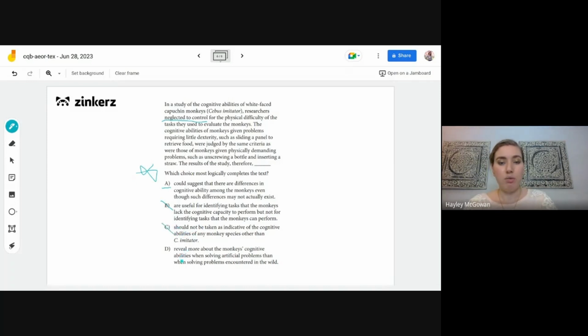And then D, reveal more about the monkeys' cognitive abilities when solving artificial problems than when solving problems encountered in the wild. So again, this may be something true, but there was never a question of comparing the monkeys' behaviors in the wild versus in this experiment. That's not the issue that they're pointing out here, so we can eliminate D as well. So that leaves us with A, which was our first choice, so that's definitely going to be the correct one.